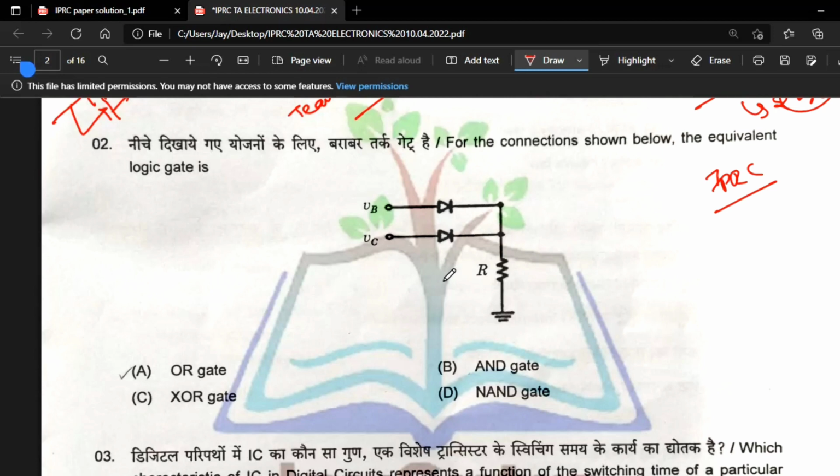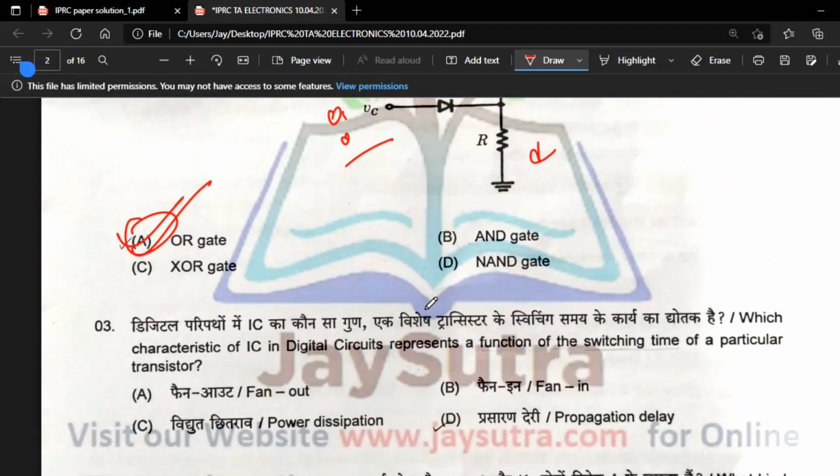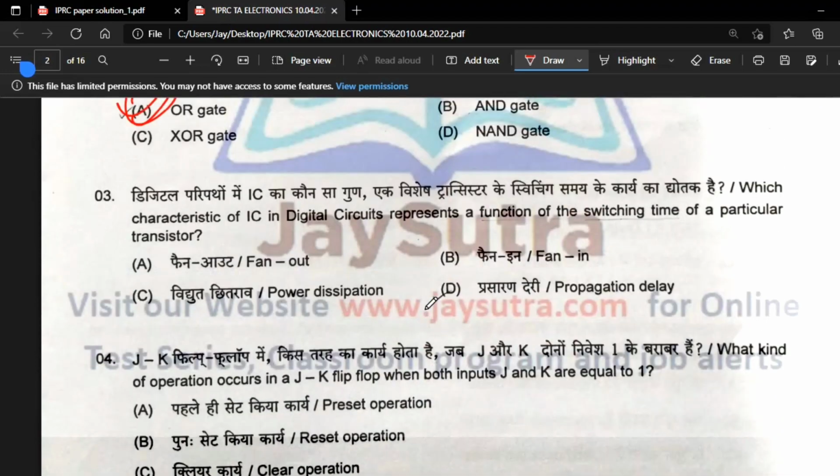Second question is directly the OR gate. This question is directly from some of the books like Galgotia, any of the objective books, and I have told many people about this. So just practice all the logic gates like AND gate, NOT gate, NAND gate, XOR gate, everything, and how to implement them by the diode. So this question directly came from there. You can put logic 0 0, 0 1 like that, and with the truth table you will get the answer. So this is the OR gate.